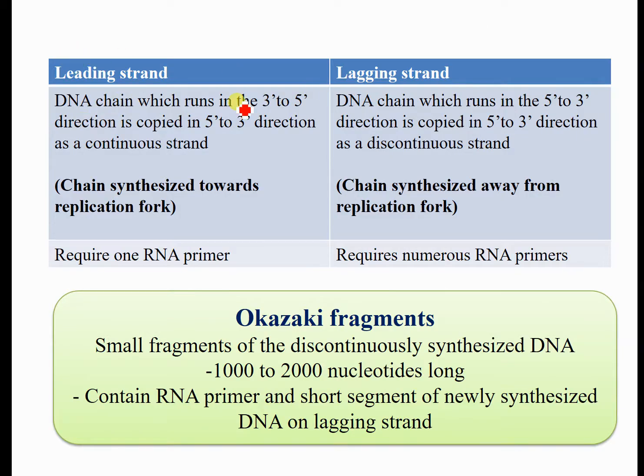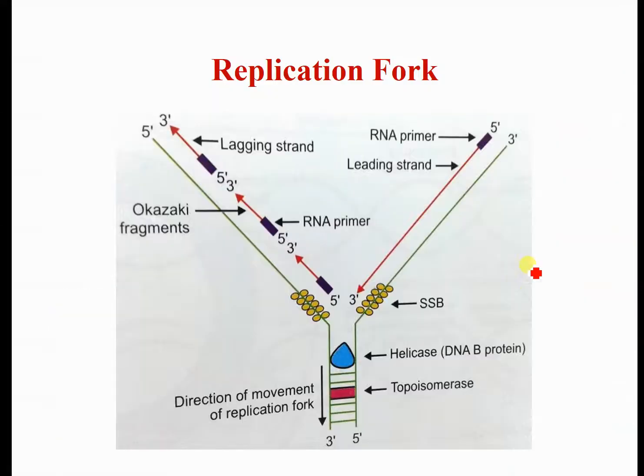So what are the leading strand and lagging strand? The leading strand is the DNA chain copied in the 5 prime 3 prime direction as a continuous strand, while here it is synthesized as a discontinuous strand. Here the chain is synthesized towards the replication fork, and here it is away from the replication fork.